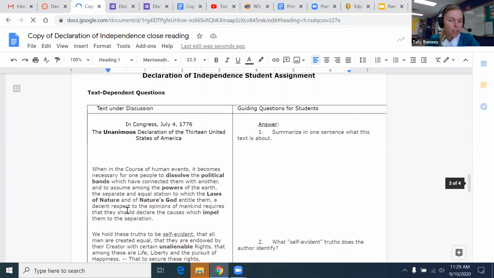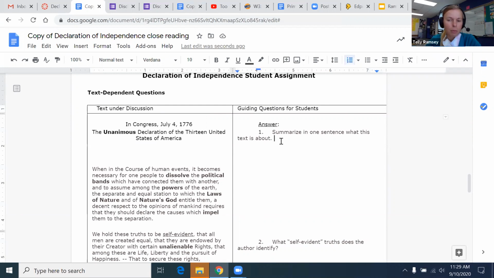And then here's the Declaration of Independence, the actual text of the document that broke us apart from Britain, that made us free and independent, and started us on the path to become the United States. Answer your questions. Here, you can type in your answers right there. There's 5 questions. Once you've typed your answers, you don't need to save. It automatically saves because this is a Google Doc.